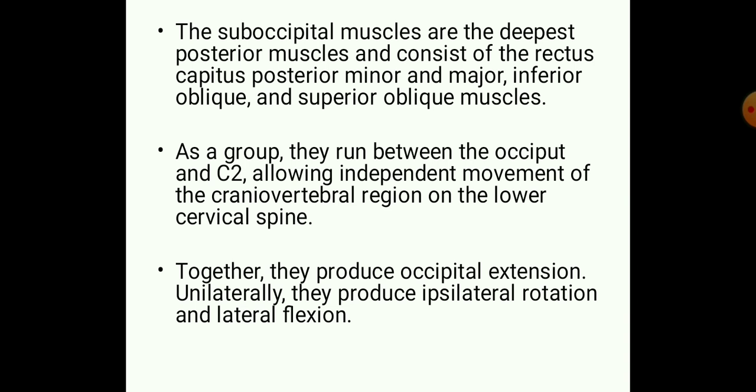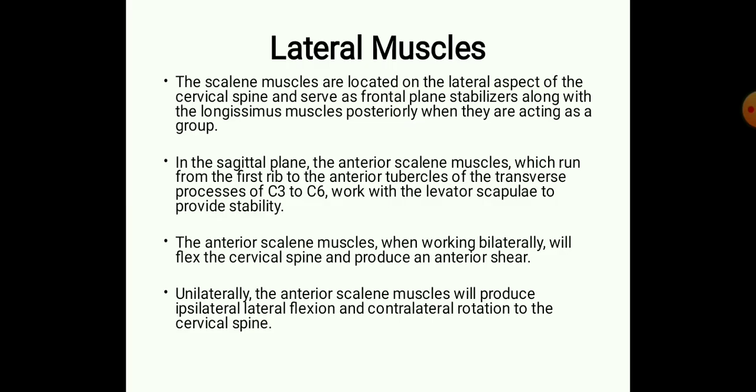Together they produce occipital extension. Unilaterally they produce ipsilateral rotation and lateral flexion. So these are small muscles which run between C2 and the occiput. Because of this orientation, they can produce some amount of occipital extension, and they also produce ipsilateral rotation and lateral flexion. So ipsilateral rotation means same side rotation and same side lateral flexion.